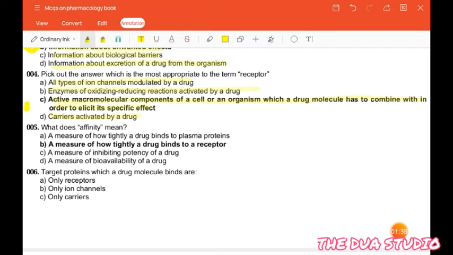So the correct answer is active macromolecular component of a cell or an organism which a drug molecule has to combine with in order to elicit its specific effect.